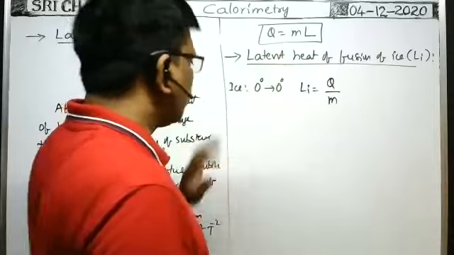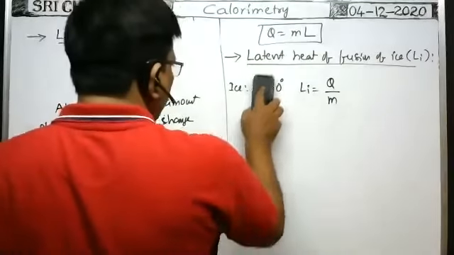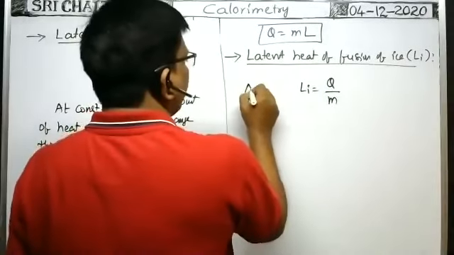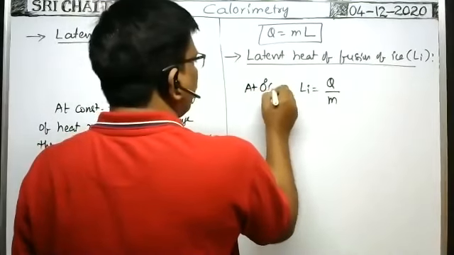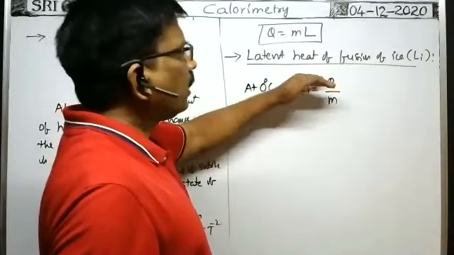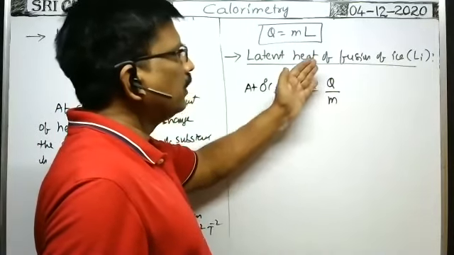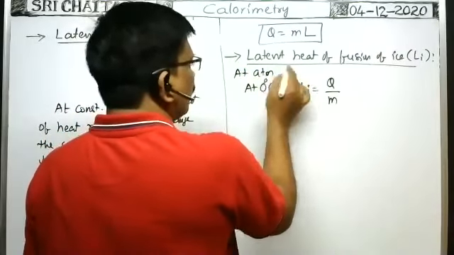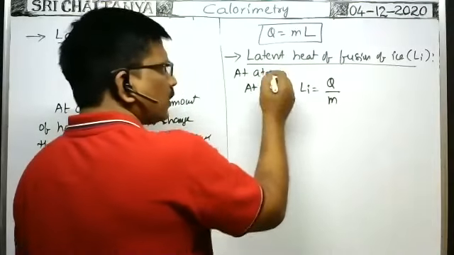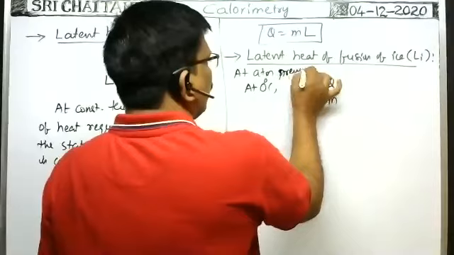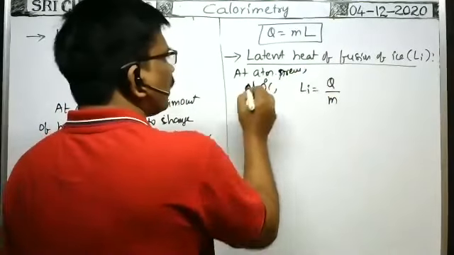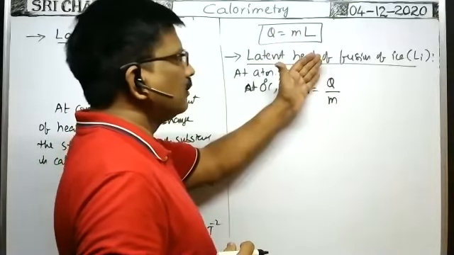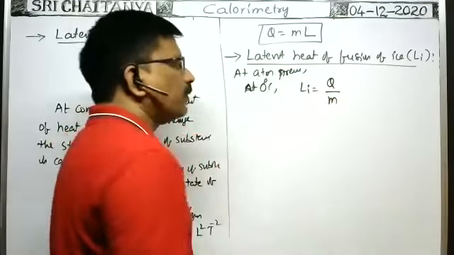So at atmospheric pressure, at 0 degrees centigrade, the amount of heat energy required to change unit mass of ice into water at the same temperature is the latent heat of fusion of ice. Atmospheric pressure is important, because if the pressure changes, the melting point of ice also changes.